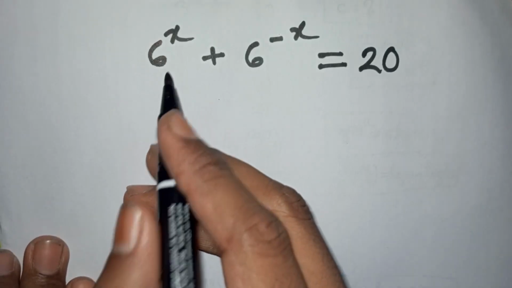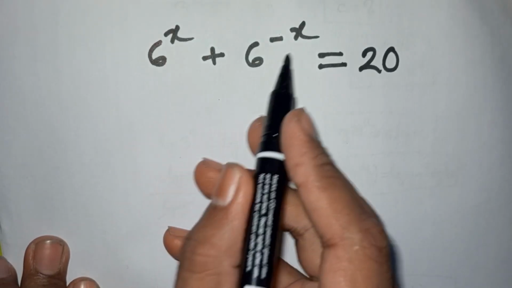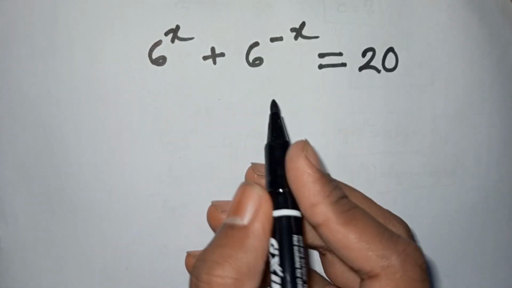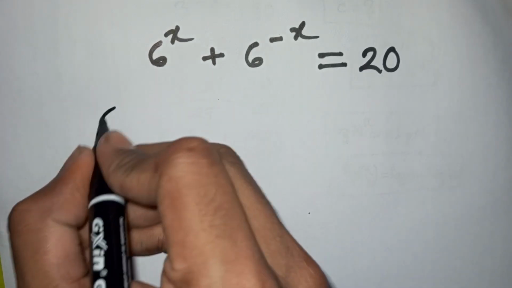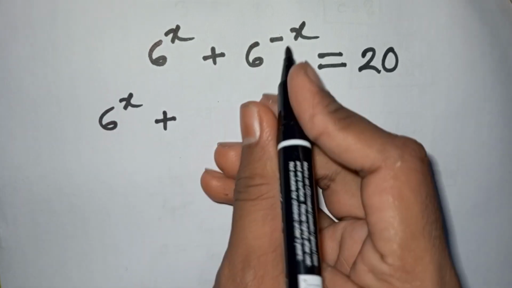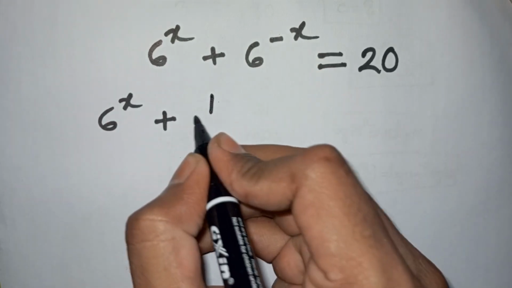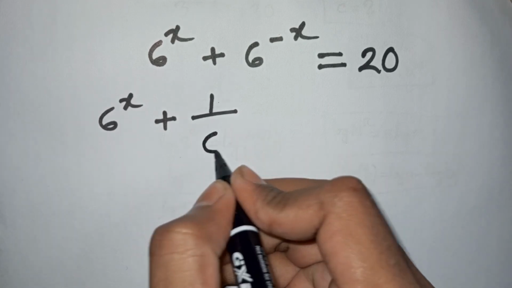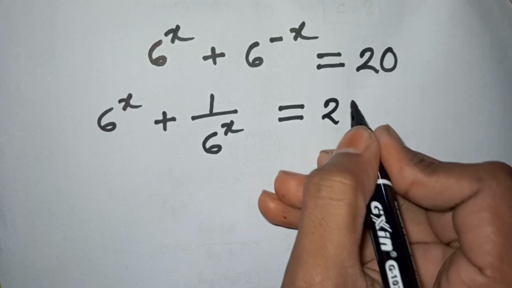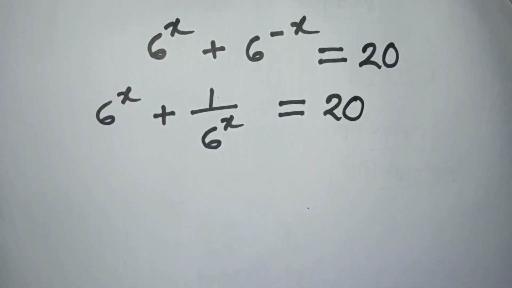How to solve 6 power x plus 6 power negative x is equal to 20. What is the value of x? So we have 6 power x plus 6 power negative x, which is the same as 1 over 6 power x, is equal to 20.